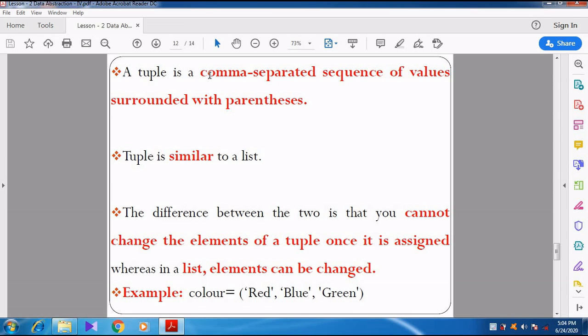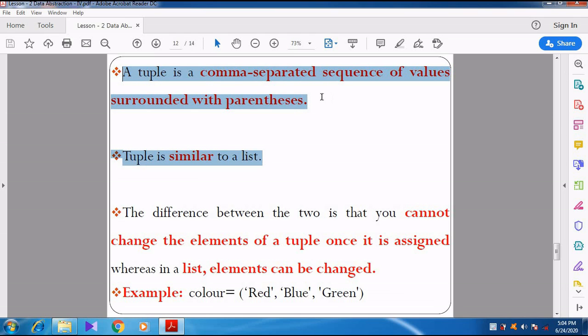See here, what is meant by tuple? Tuple is a comma separated sequence of values surrounded with parenthesis. So what is meant by tuple? Tuple is a comma separated sequence of values surrounded within parenthesis. So list, it is represented within square brackets. Tuple, it is represented by parenthesis.